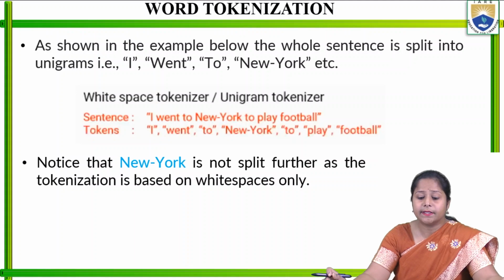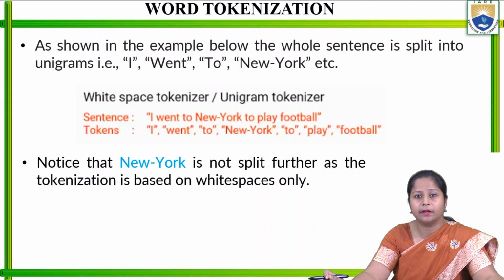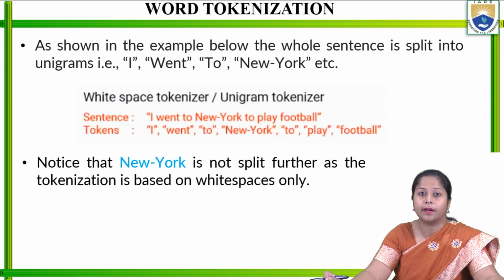As shown in the example below, the whole sentence is split into unigrams. Before, we saw the GeeksforGeeks example sentence, where each particular word is called a unigram.